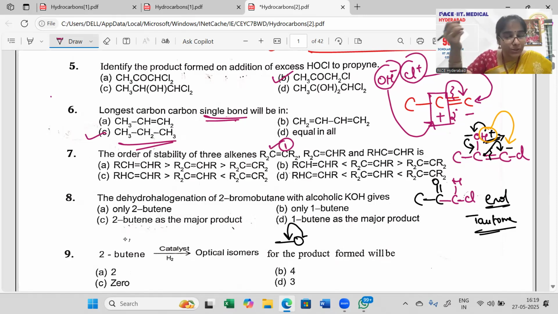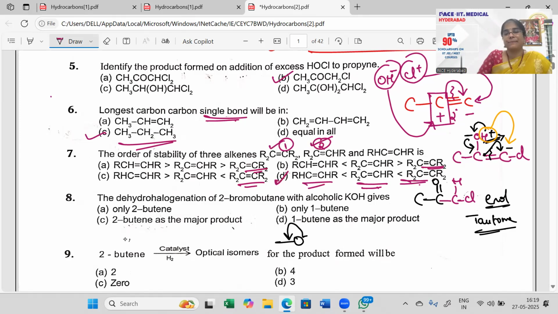And where are those things placed? If I have to see R2C, R2, here I can see. And yeah, in all these 4 positions, I can see that. Right. Then comes my second position, I would say. Then this is it, and this one. So option D is my answer there.